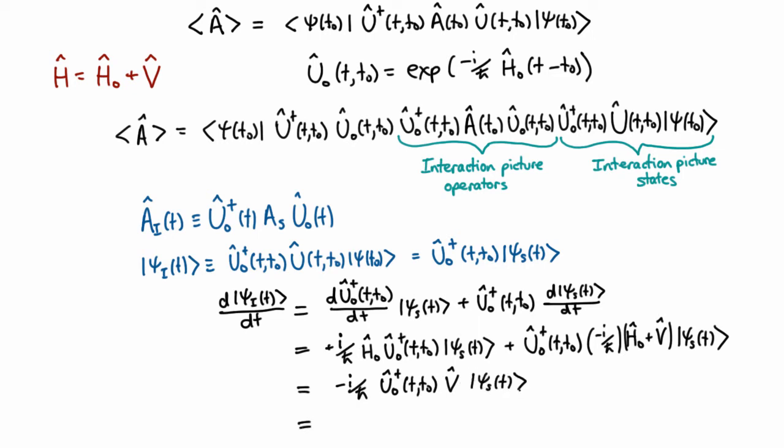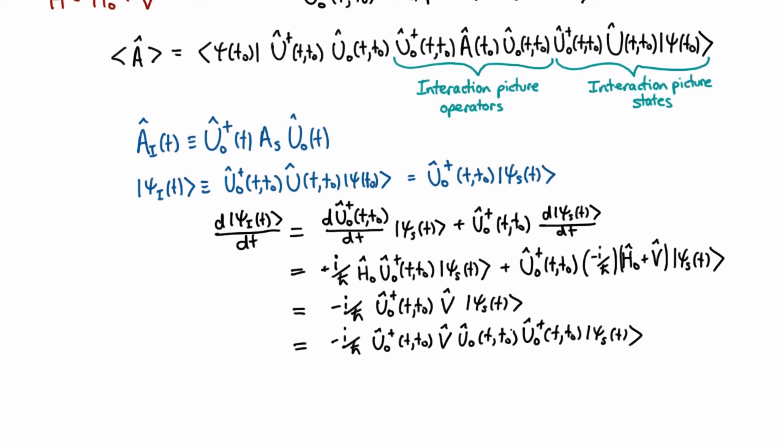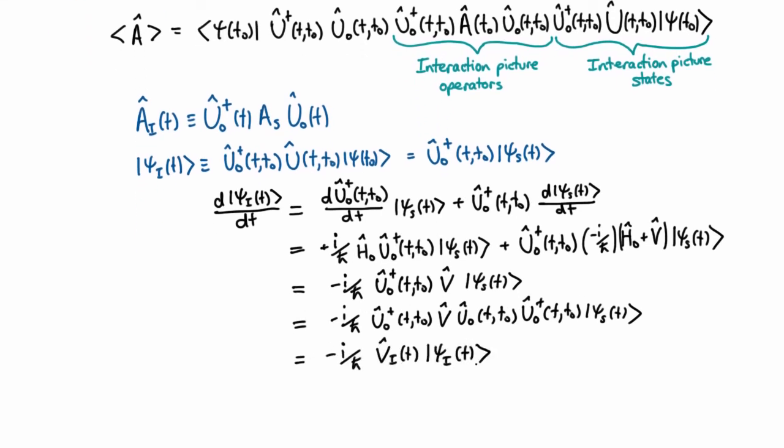which again isn't quite anything we can use. But if we insert a 1 here based on the U naught, if we put in a U naught and a U naught dagger in there, you can immediately see that this is the interaction picture state, and that this is the interaction picture version of V. So what have we learned? We've learned that if you put all the operators into the interaction picture, then the evolution of the interaction picture state just evolves exactly like you'd expect the normal Schrödinger equation to evolve, except that you don't have to worry about the H naught anymore.